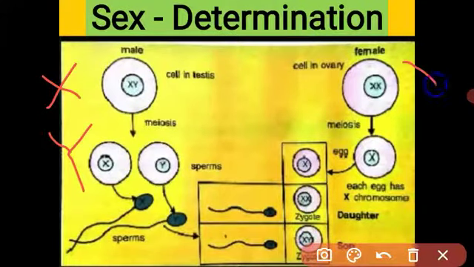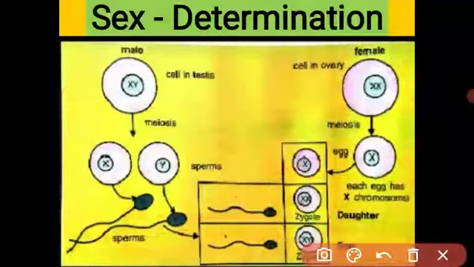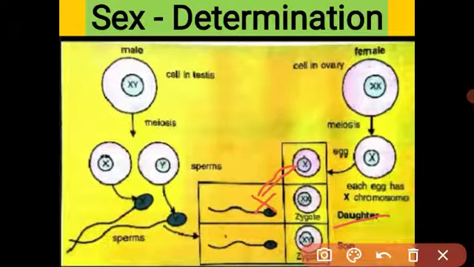And in female, both are X chromosomes, two X chromosomes. When the male X chromosome fuses with the female X chromosome, then the two XX chromosomes, see, this sperm carries the X chromosome, and the female also has an X chromosome. When these XX chromosomes fuse, a baby daughter will be produced, means a female child will be produced.